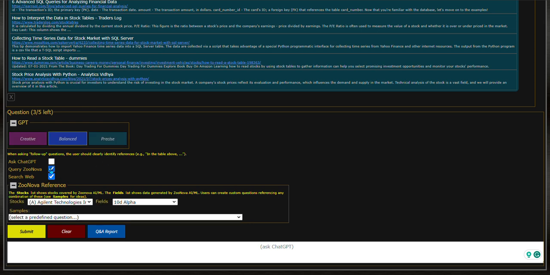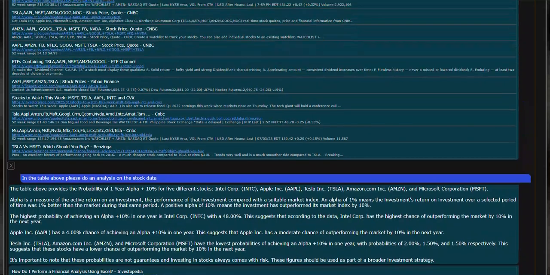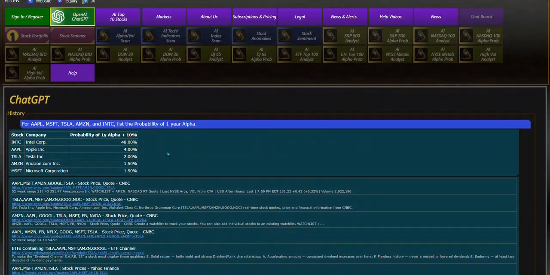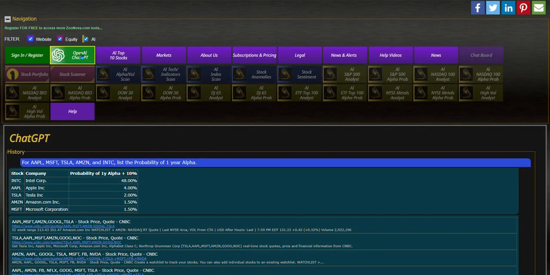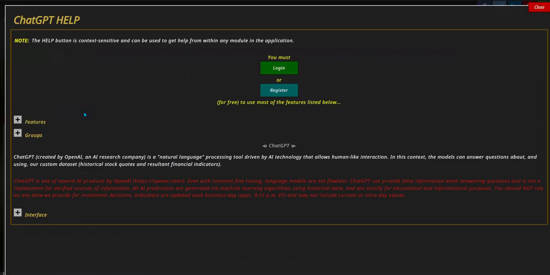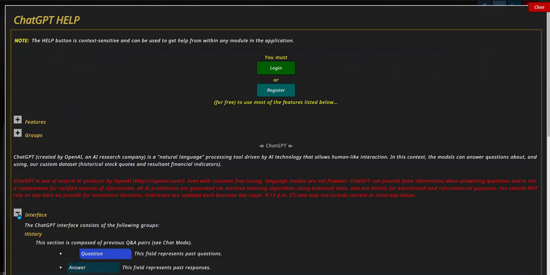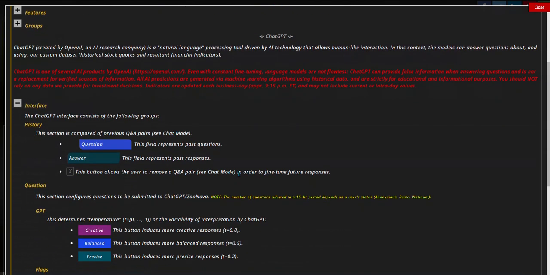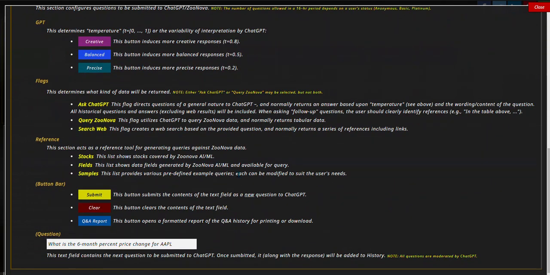Go back to Query Zenova, and I can keep going on from there with new questions, or I can simply go up and log in and do the same thing. There's a help screen, and you can get pretty good help within this help screen, especially on the interface, which will explain everything to you on how to use this.